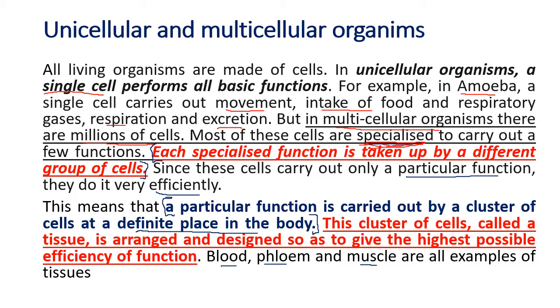So where is the tissue part coming in again? Those organisms which are unicellular, made up of one cell, do all the work: reproduction, excretion, digestion, respiration, everything. But when it is a big organism like an elephant, giraffe, tiger, lion, or human, it is made up of millions of cells. So to make it very efficient, the work is divided, meaning all the billions of cells are divided into groups. There are organs, and in the organs also there are groups of cells. This group of cells with a particular origin and performing a particular function is called a tissue. So in this chapter we are going to understand the group of cells called the tissue.